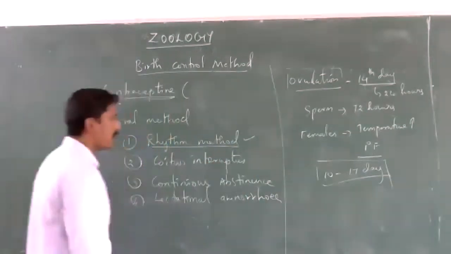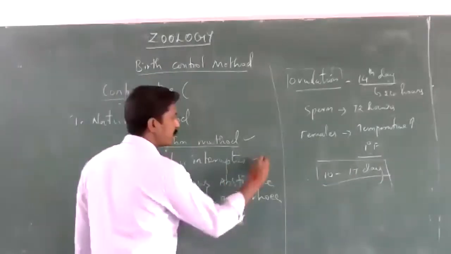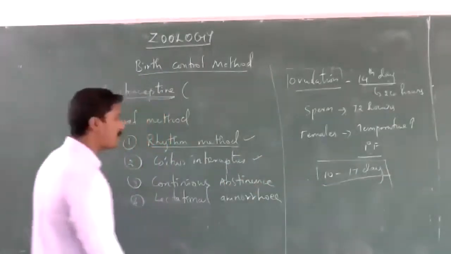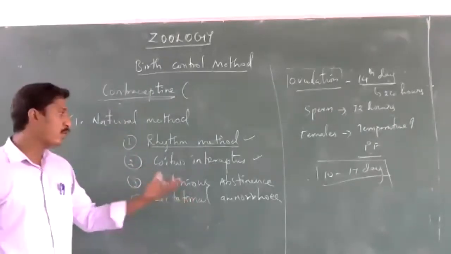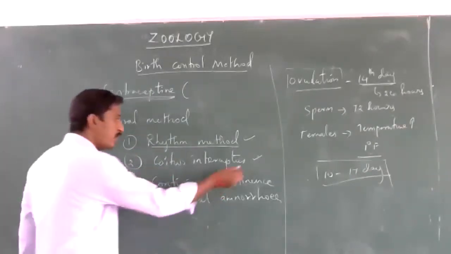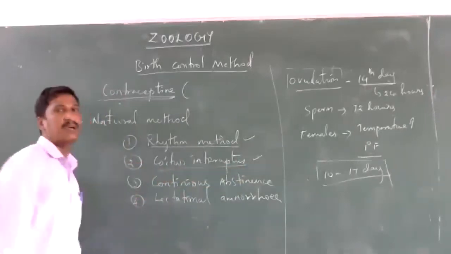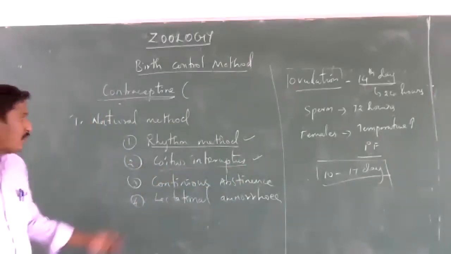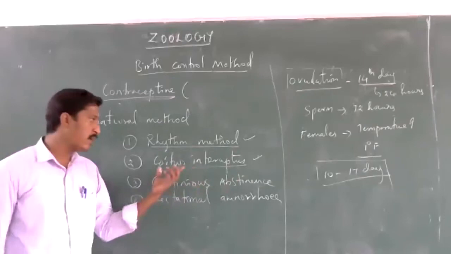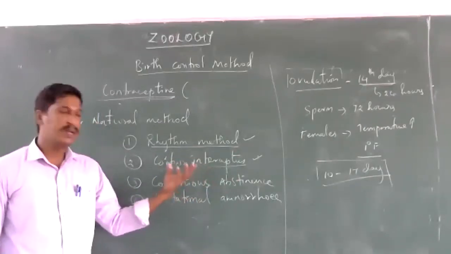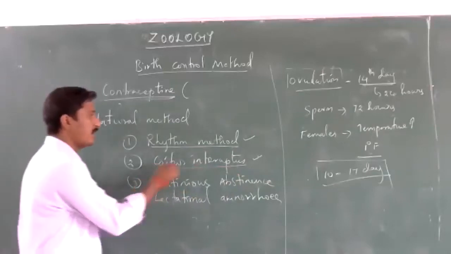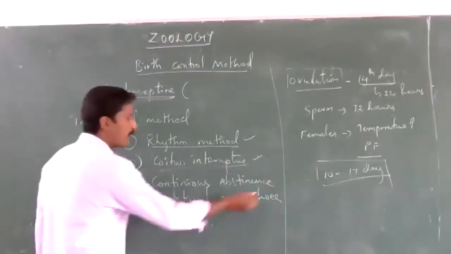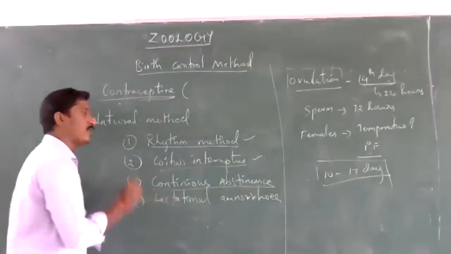Next, coitus interruptus, which is also one of the natural methods. During sexual activity, the withdrawal of the penis before ejaculation of semen is called coitus interruptus. Next one, continuous abstinence.